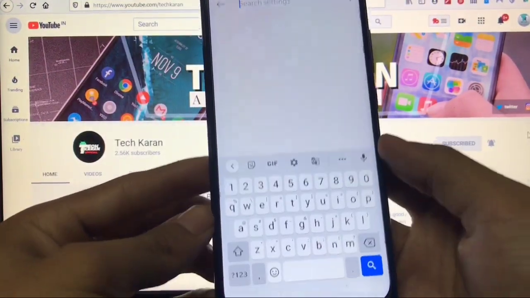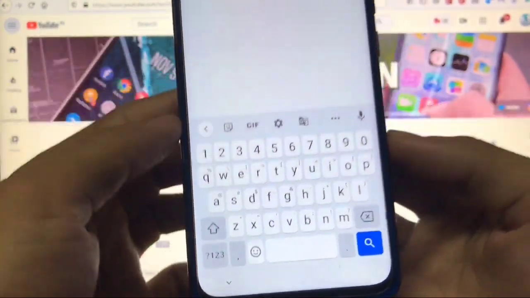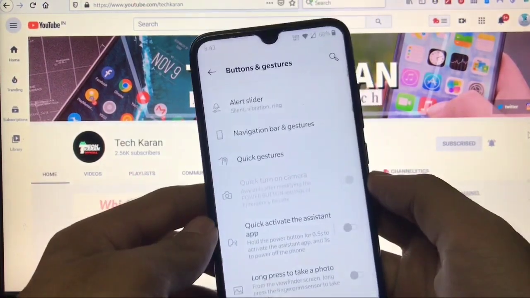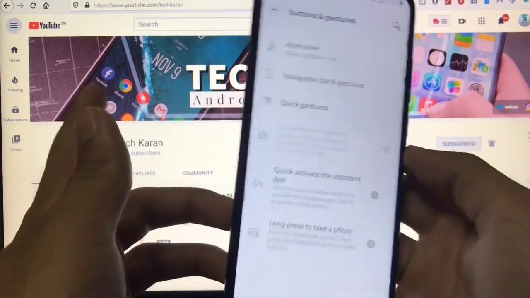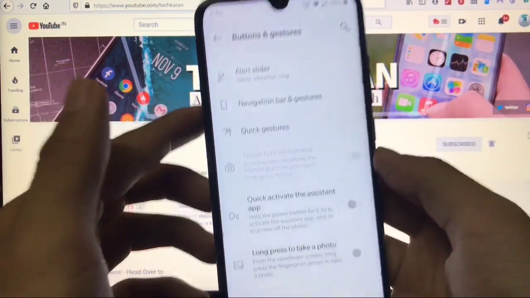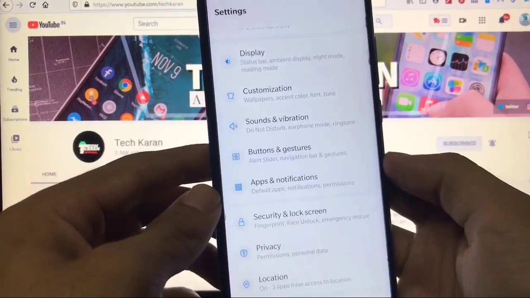One major issue is this one. As you can see, the space behind this is the main issue. You cannot disable this. There's no option available in settings to disable this. Maybe some tweaks, some magic module will be available, but for now in stock settings you cannot get these kinds of things, which is kind of disappointing.